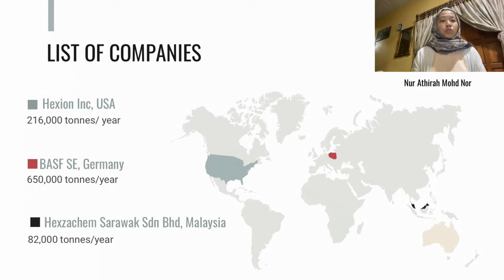They produce 216,000 tons per year. There is also a company that produces formaldehyde in Germany, called BASF SE. They produce 650,000 tons per year. We also have a local company that produces formaldehyde, located in Sarawak. Hexagon Sarawak Sdn Bhd Malaysia produces 82,000 tons per year.